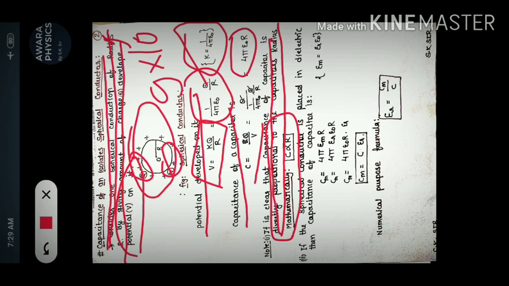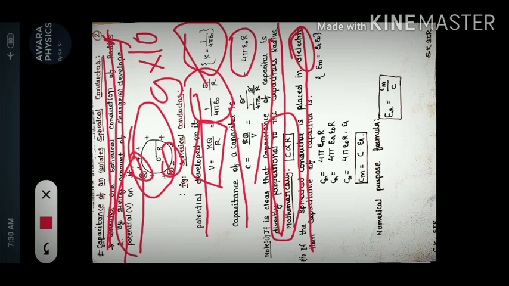Number two note is, if the spherical conductor is placed in dielectric. Dielectric means we are introducing a medium, maybe dry wood, maybe oil, any other quantity other than air and vacuum, water maybe.